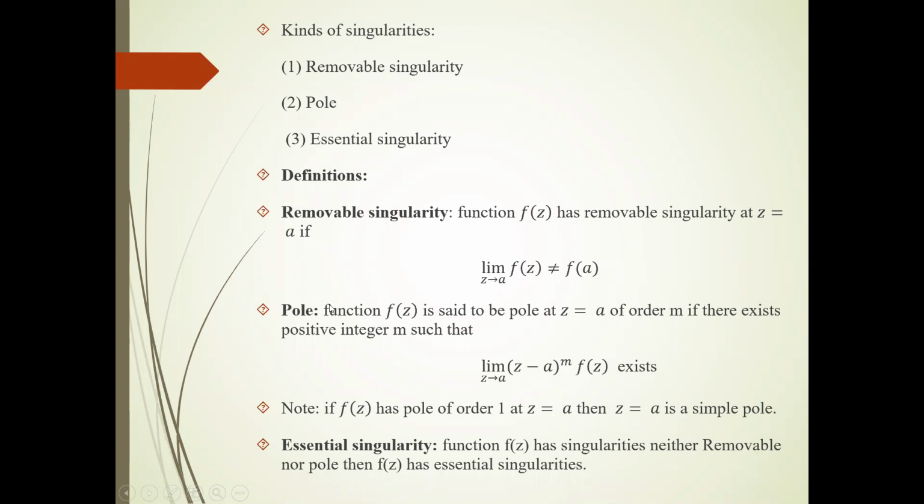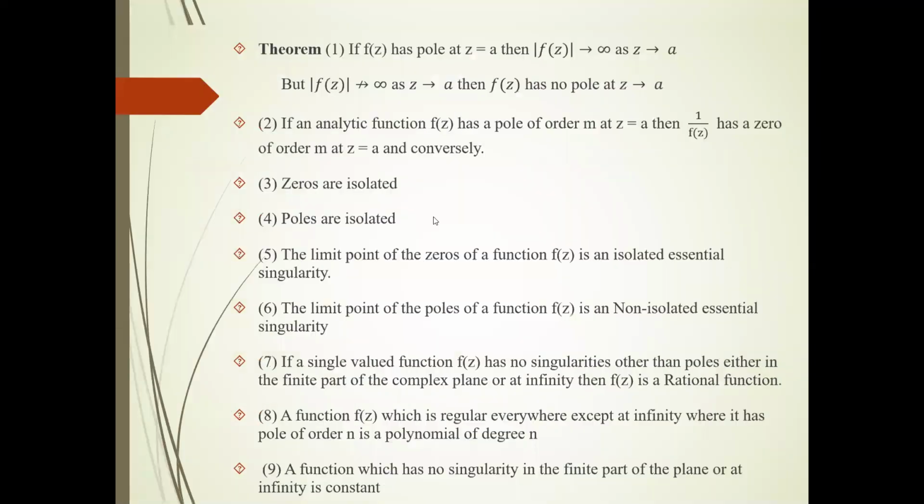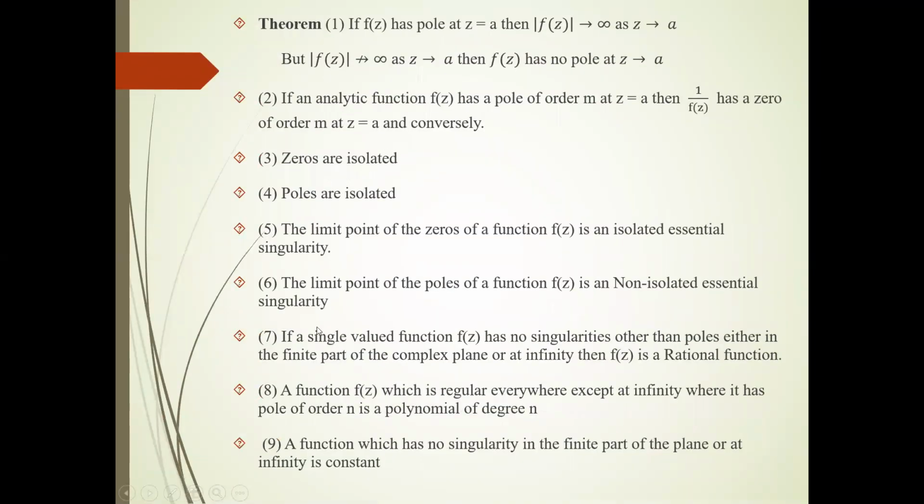Next, the third type of singularity is essential singularity. If function f(z) has a singularity other than a pole and a removable singularity, then that singularity is called an essential singularity. Now there are some theorems.